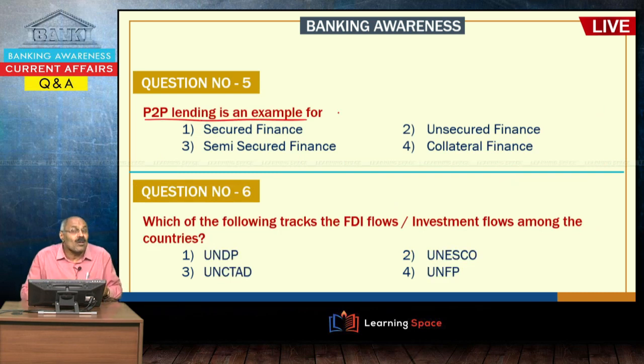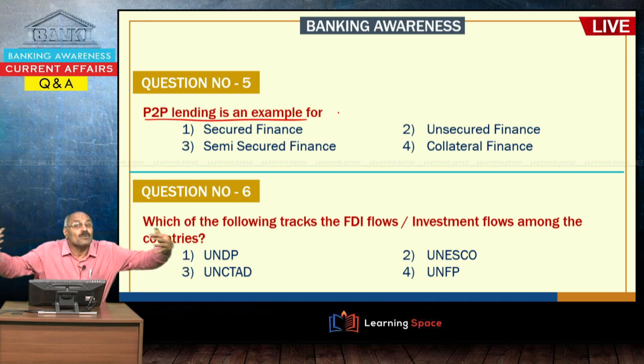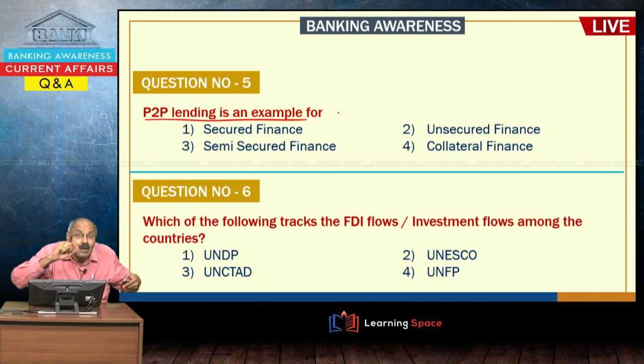P2P lending is an example of crowdsourcing, one word which we come across nowadays. Crowdsourcing means, through online, normally you have some project, and people will contribute for that. P2P lending means peer-to-peer lending, that takes place normally through online channels. If I am in need of money, I will put up the requirement, and if you have money and faith in me, you will give me money. This type of arrangement of P2P is an example of unsecured finance.